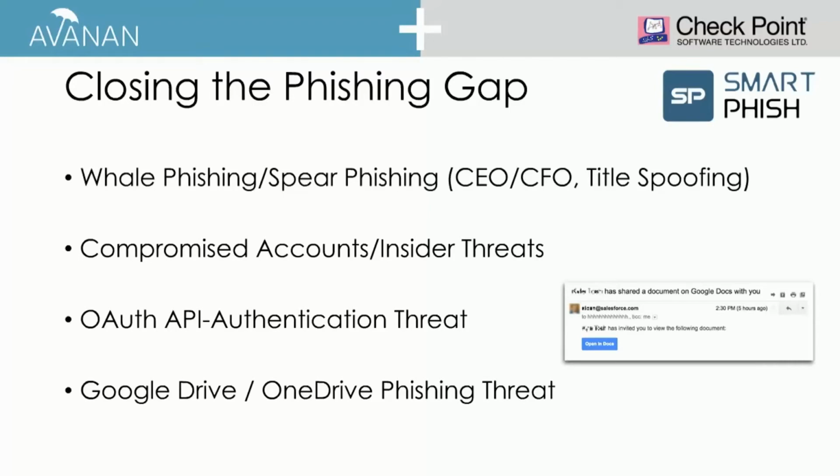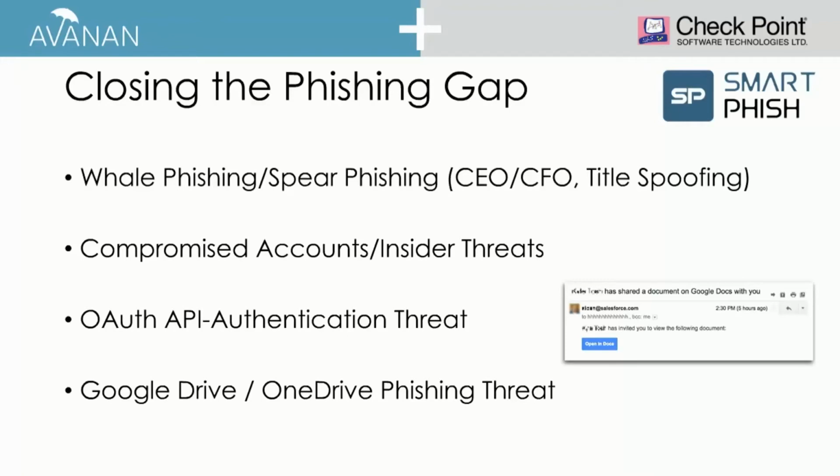Now, what's nice is that because we are monitoring all inbound and outbound email coming from a particular customer, we can learn about those users, who those users are, and what those names represent.